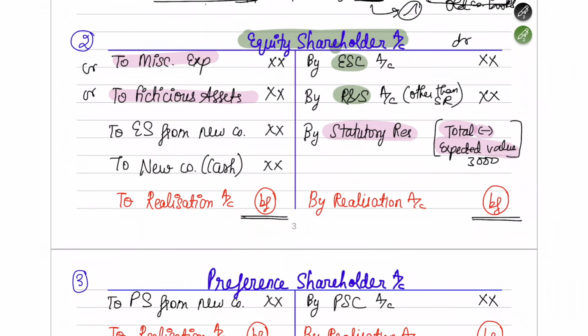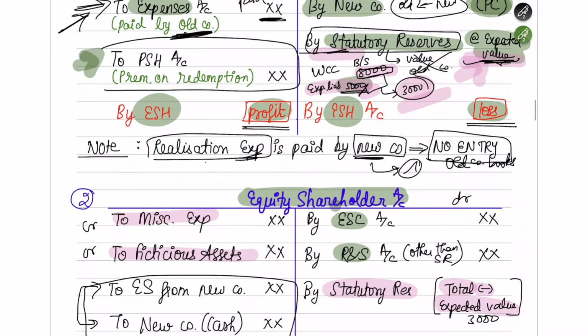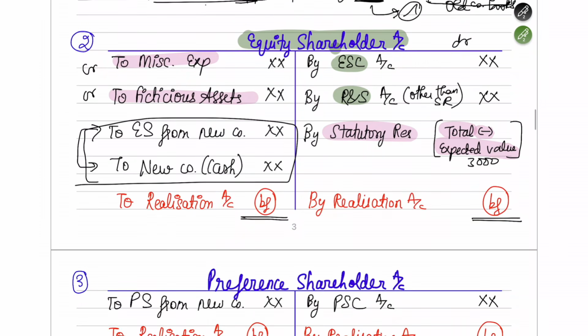After you do all of this, there are two more items which you have to understand, which will come under the equity shareholders account. Now what are these two items? I will tell you in a bit. In the realization account also, there was one item which I had to explain, and again under the equity shareholders account, there are two more items that I have to explain, which I will do.